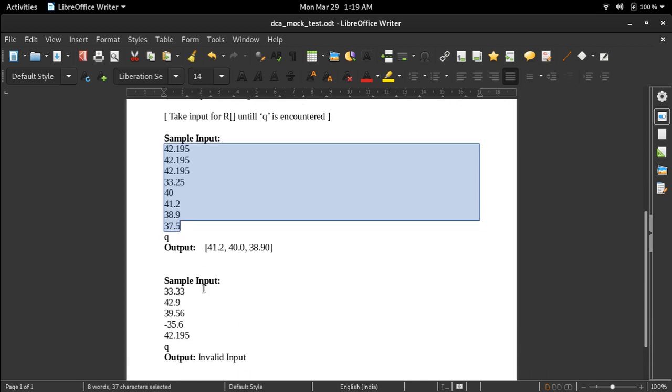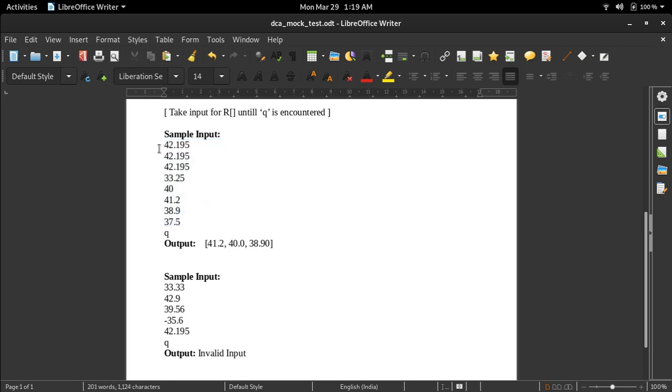So they have given 2 sample test cases. Here we can see we have 3 finishers, and apart from that we have to print a maximum of 3 values. So we can exclude these finish values. After that we can see that 41.2 is the maximum value, so it is in the output as the first value. After 41.2 we have 40, so that is the second value, and after that we have 38.9, so we have 38.9 as the third value.